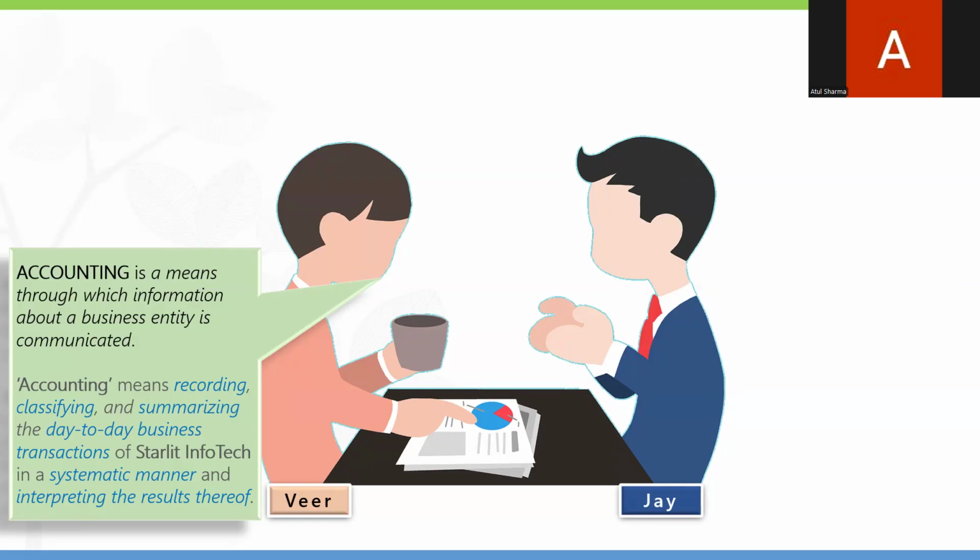Summarizing. Summarizing means after recording the transactions and setting up the chart of accounts, you get the reports, like the financial reports: balance sheet, profit and loss account, and trial balance. So those particular things are there.